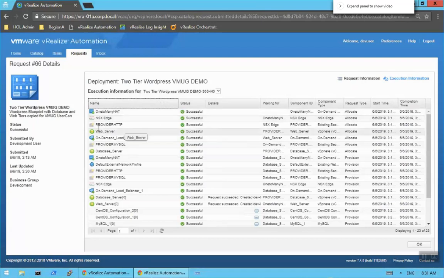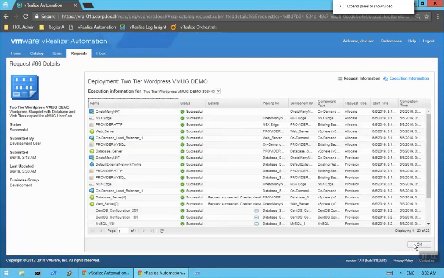The edge, the security group. Now, the security group was predefined, but we did select that. We associated that as part of the provisioning process. The web server, the on-demand load balancer, all of these different components we see during the process. We also have an accounting of how long those took and things related to that. If anything should fail, you could be able to troubleshoot that. And I do have an example of that as well to see what an error might look like. But this is what you would see with that provisioning process.